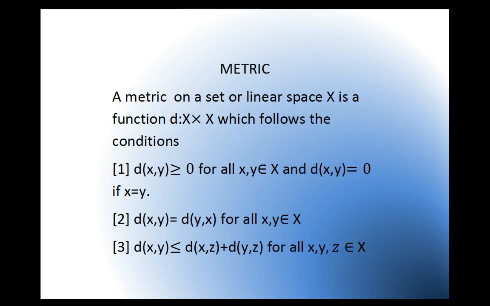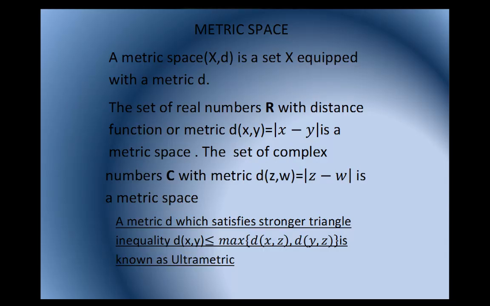Now coming to metric space. A metric space is a linear space with a metric derived from the norm that gives the length of a vector, or the normed space. A metric space (X,d) is a set X equipped with a metric d. The easiest example of a metric space is the set of real numbers R with the distance function, or metric, d(x,y) equal to mod of x minus y. The set of complex numbers C is also a metric space.